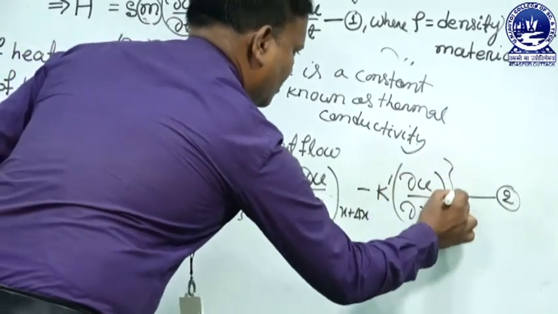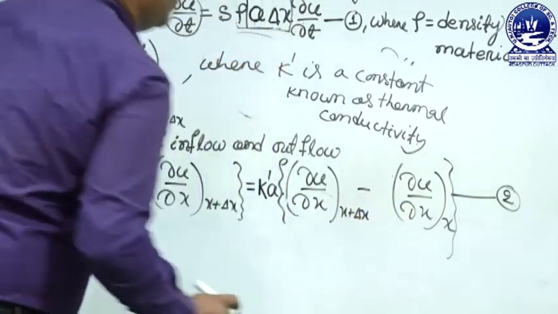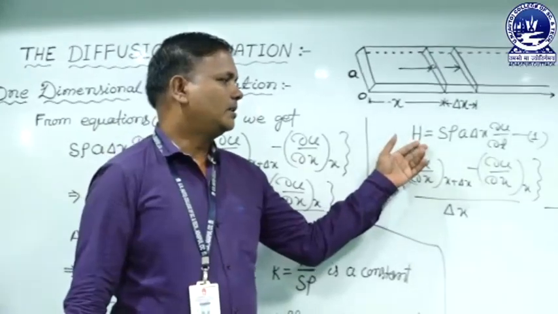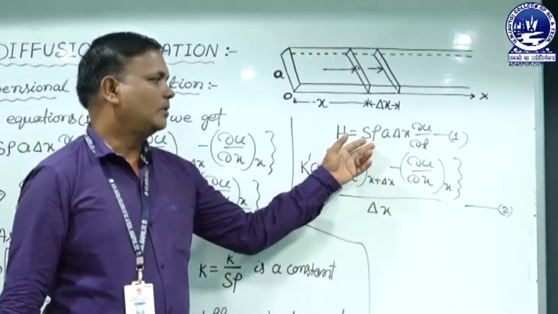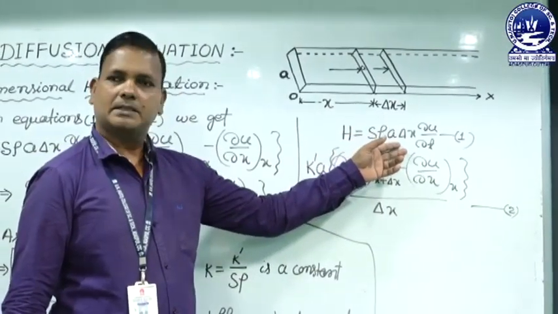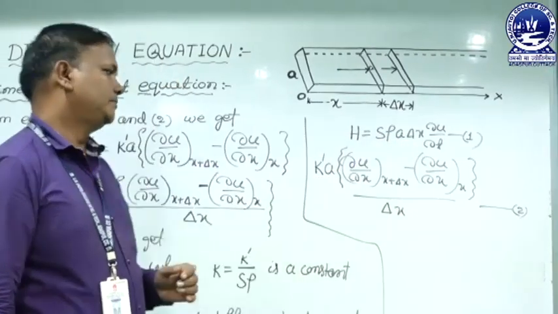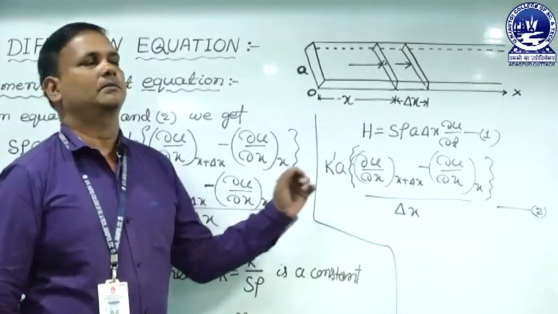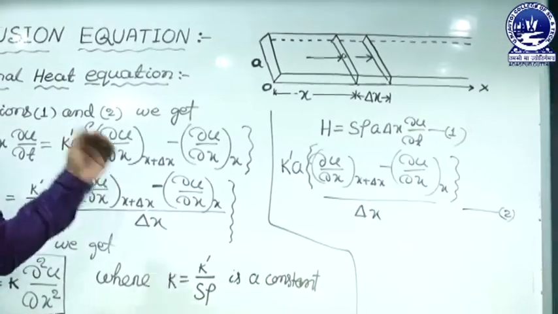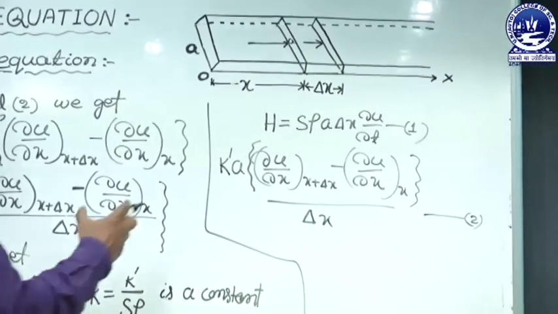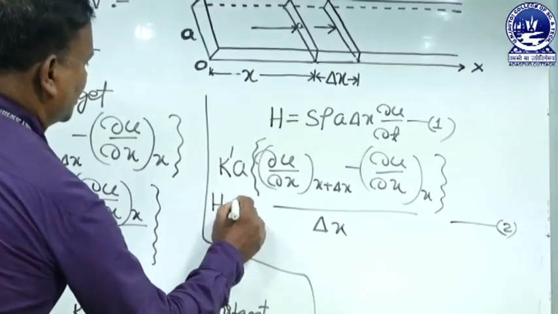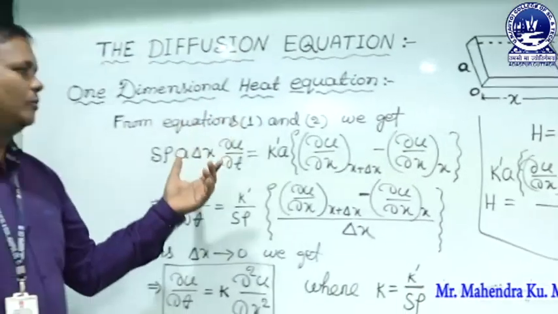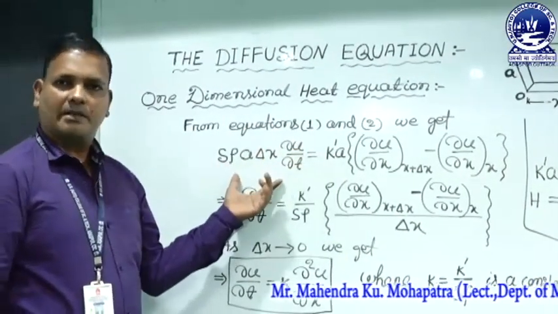So it is equation 2. From equation 1, we get the heat flow is equal to S rho A delta x del U by del T. In the second equation, we also get an expression. Both equations are the same because the rate of flow of heat must be equal. In equilibrium, from equations 1 and 2, these two are equal.